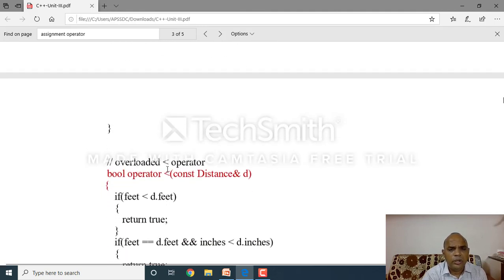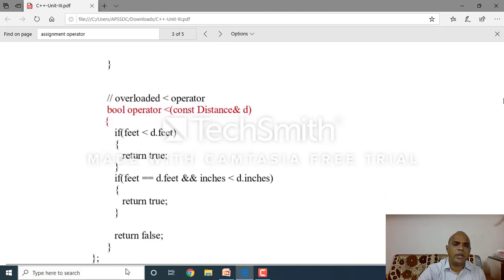Here, overload the less than operator. Here bool is the return type, operator less than, const Distance and ampersand d. Clear? Distance is a class name. d is an object of the class. Here less than: it compares, if feet is less than d dot feet, then return true. Otherwise return false. Clear, all of you?